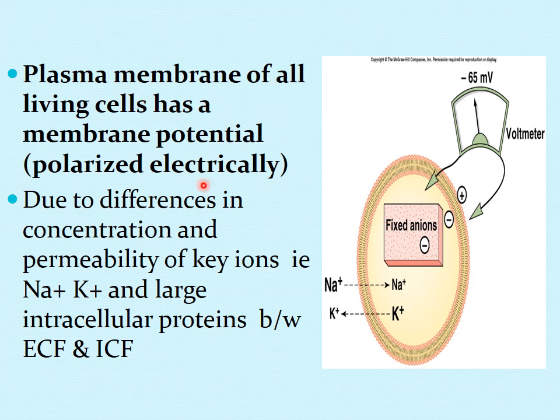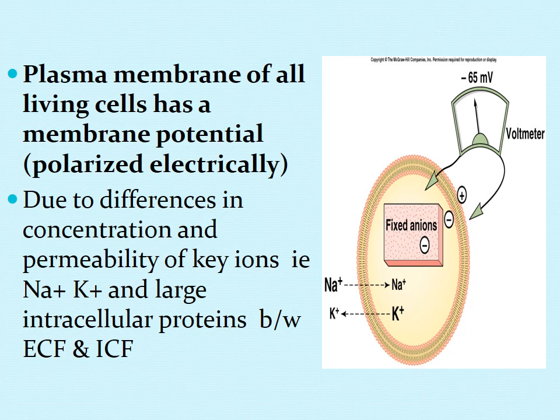So the plasma membrane, I discussed that the plasma membrane of all the living cells has some value of membrane potential. Means they are polarized electrically. Means they are not neutral. Their potential is not zero. Neutral means there are equal numbers of charges.